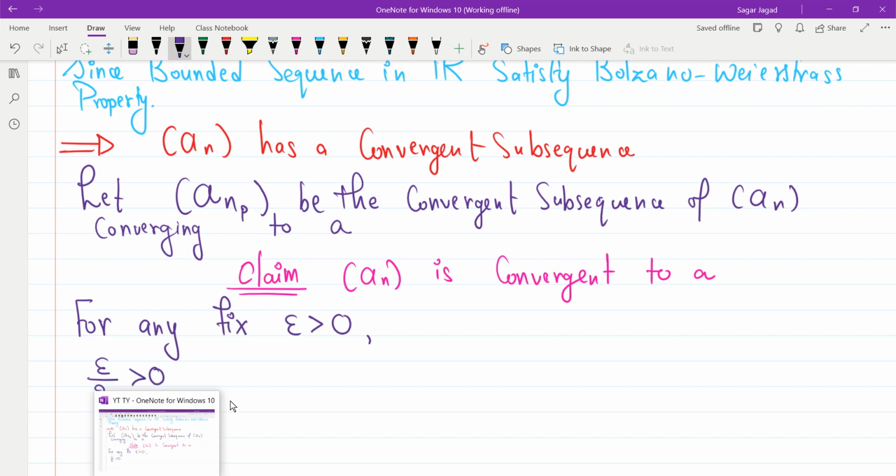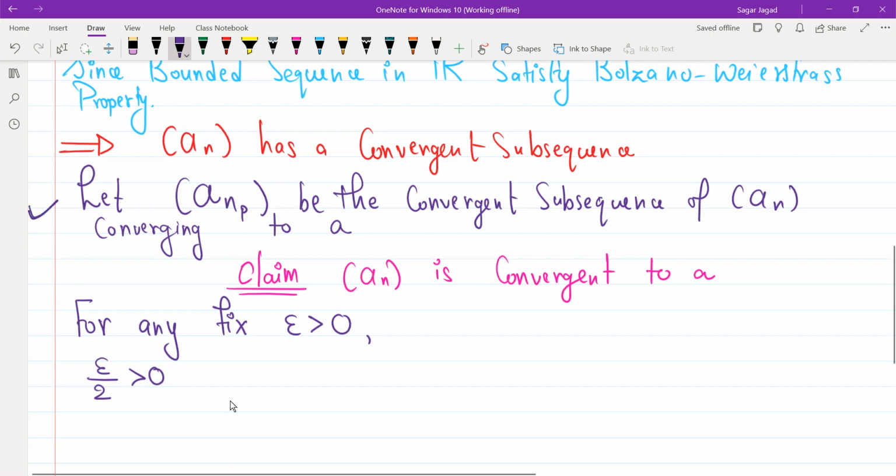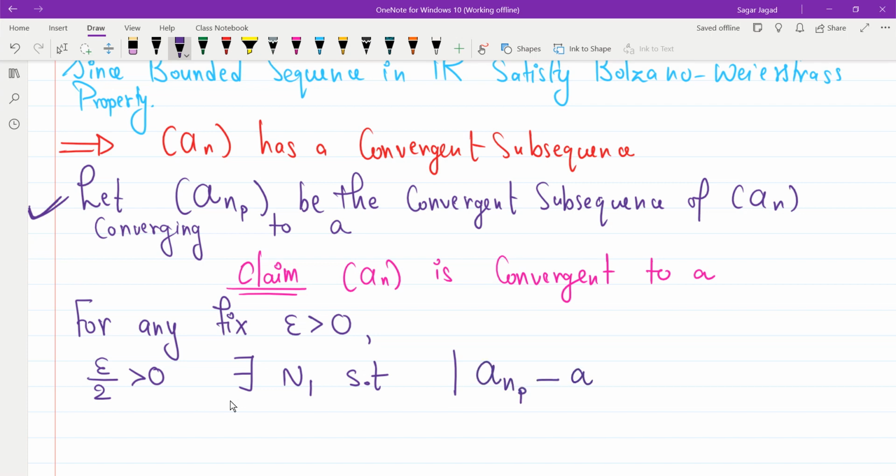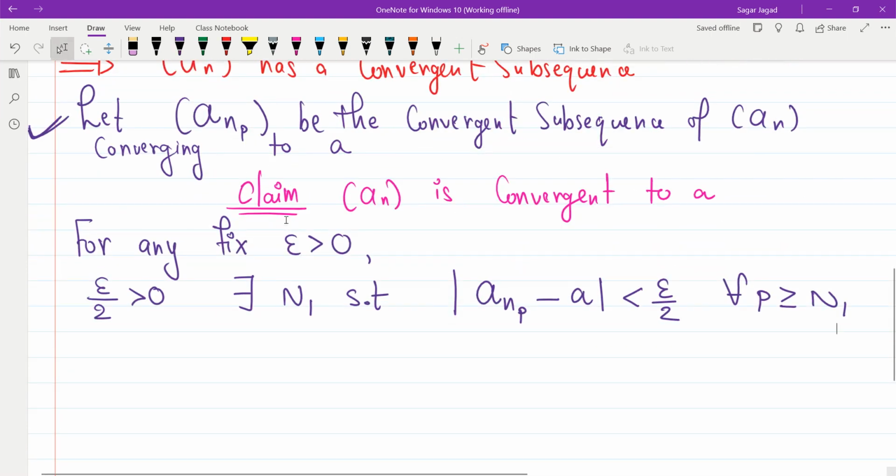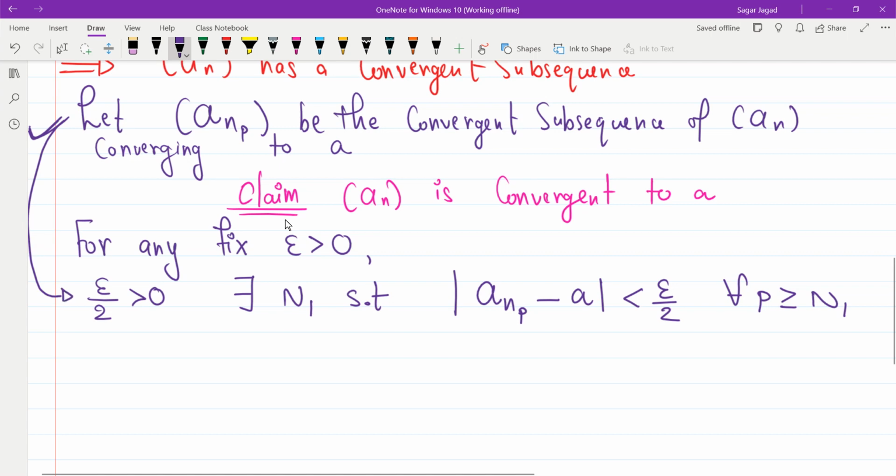So since epsilon by 2 is greater than 0, and since the subsequence converges to a, there will exist some n1 such that mod of a_{n_p} minus a is less than epsilon by 2 for all p greater than or equal to n1. So what I used is that this subsequence is convergent.